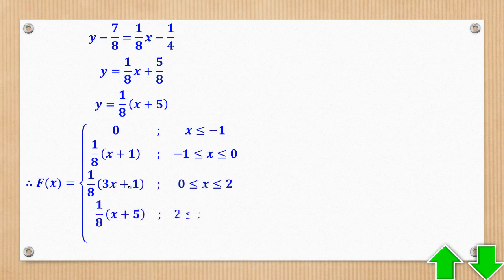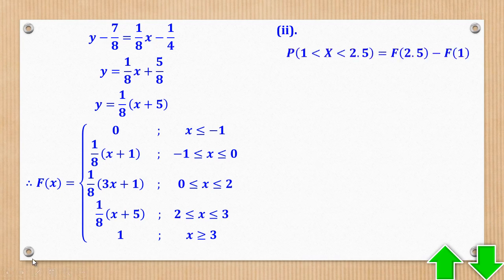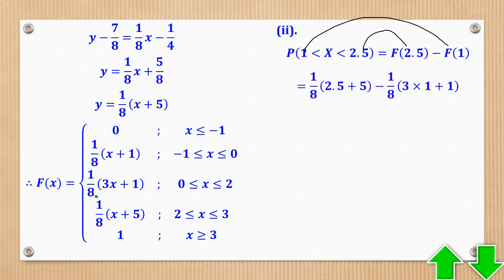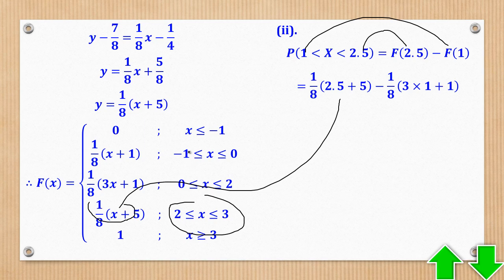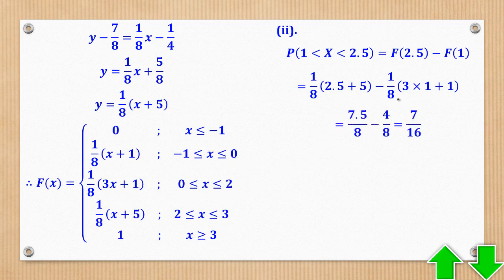Therefore, capital Fx will be given by that, and that's what they wanted. Then Roman 2, they wanted the probability of x greater than 1 but less than 2.5. It's the same as F of 2.5 minus F of 1. So substitute F of 2.5; 2.5 lies here, so we shall use this function to get F of 2.5. Then F of 1; 1 lies here, so we shall use this function to get F of 1. Then that should be the answer.